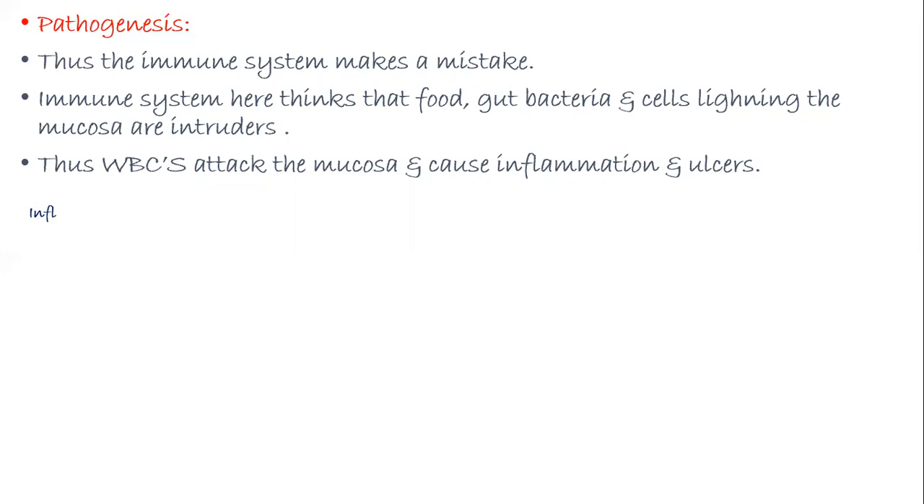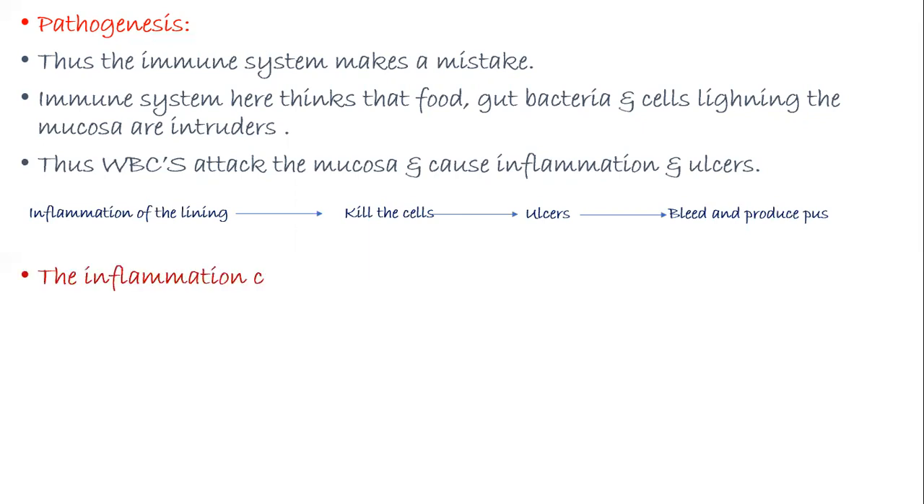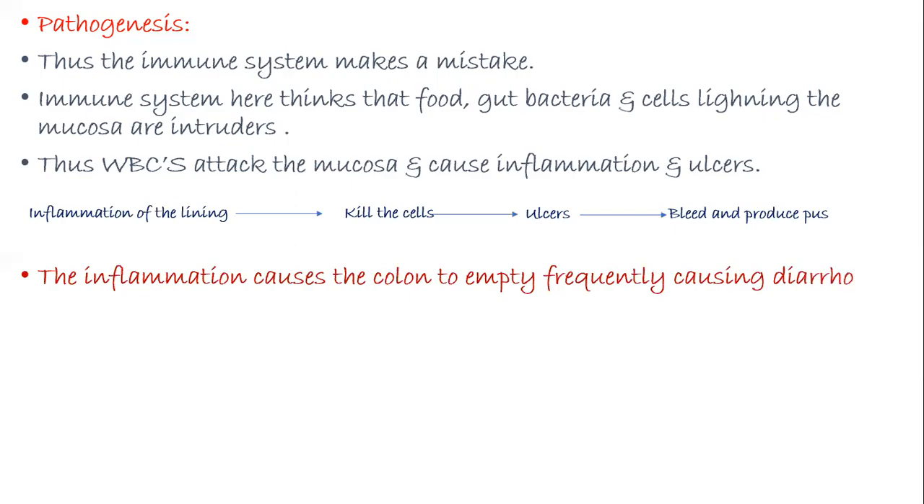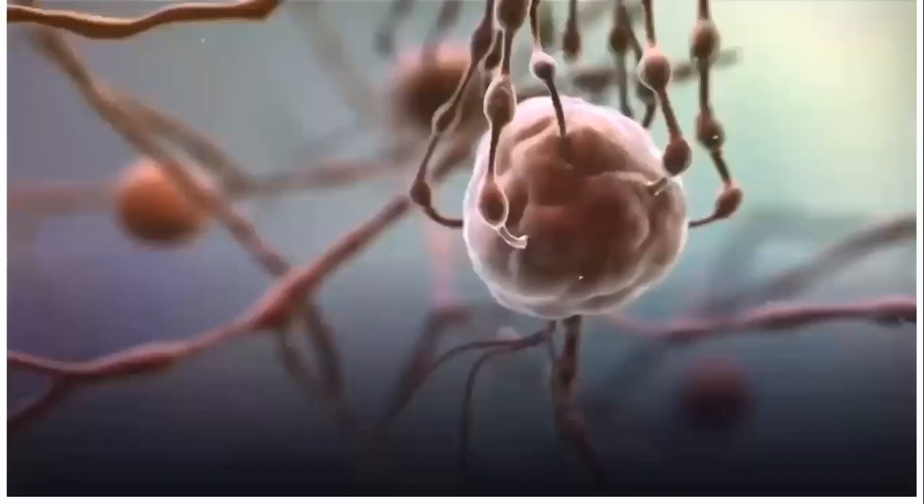So, the inflammation of the lining kills the cells, causing ulcers and ultimately bleeding and production of pus. The inflammation causes the colon to empty frequently, causing diarrhea. So this is the pathogenesis.